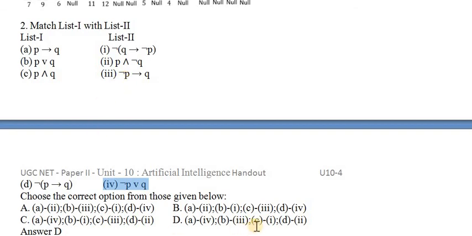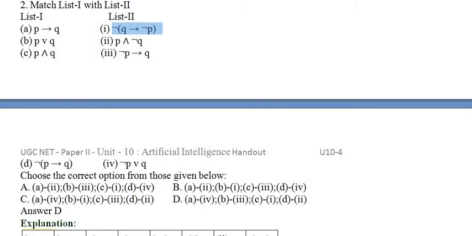Then for C, P AND Q, we can commonly have the negation outside, so this is also an answer. Finally D, not of P implies Q, that is not of not P OR Q. Now if you apply the not here, we get P AND not Q. That option is 2.